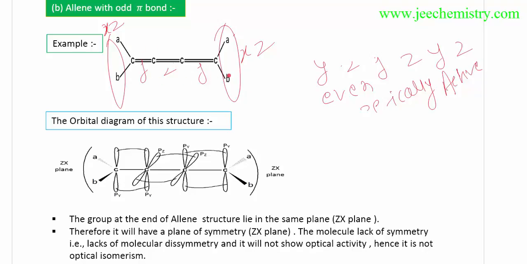So there is a possibility of a plane of symmetry. The plane of symmetry is available, which means the molecule is not satisfying the dissymmetry condition for being optically active. So that's why this compound is not showing optical activity. Now I am showing the orbital structures.